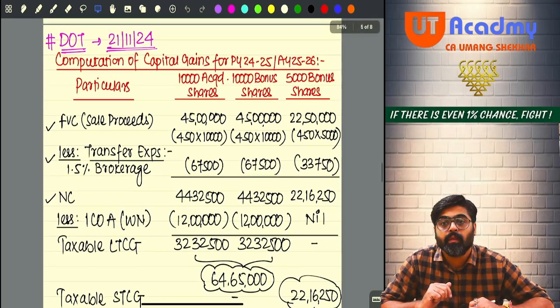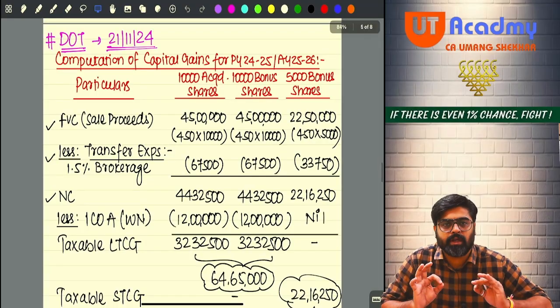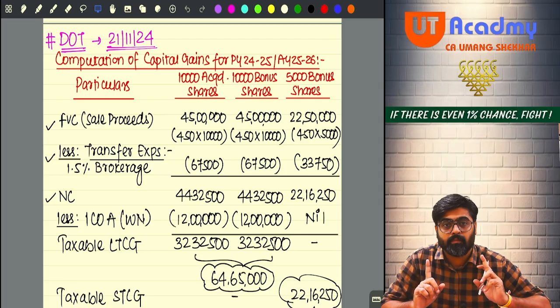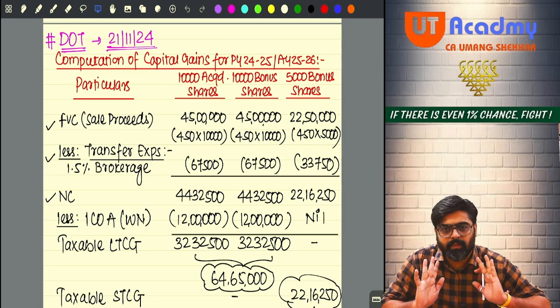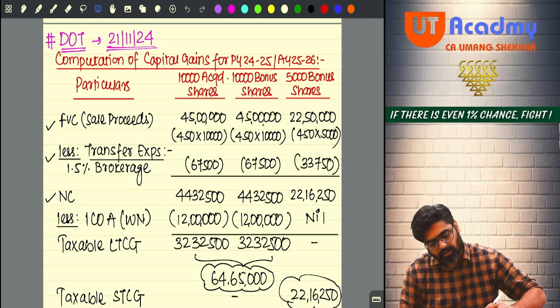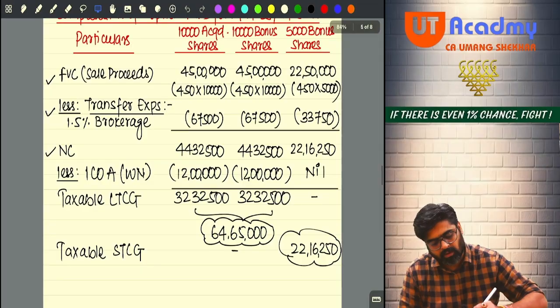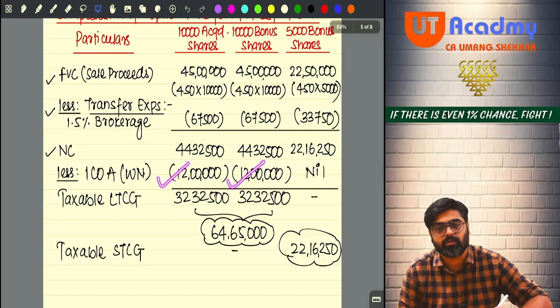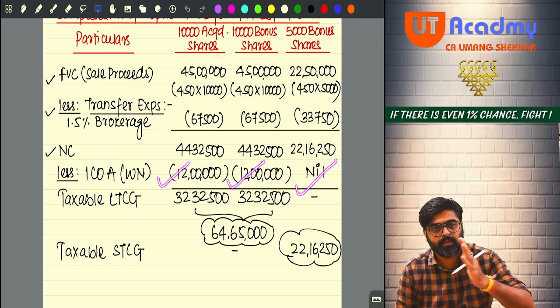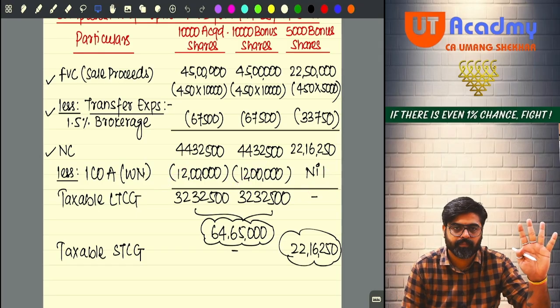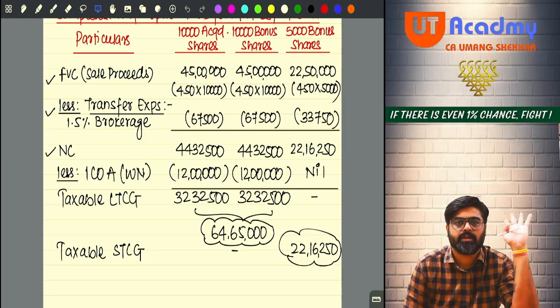So the cost and everything remains same, but the only difference will be that indexation benefit will not be available. Meaning that in the first and second case, the cost of acquisition which we determined was 12 lakhs, and the last case nil. All of them will remain same, but they will be reduced without any indexation.